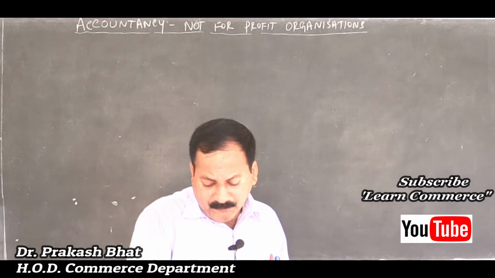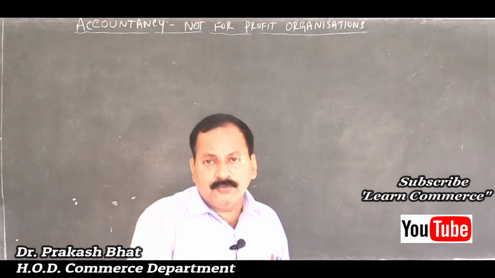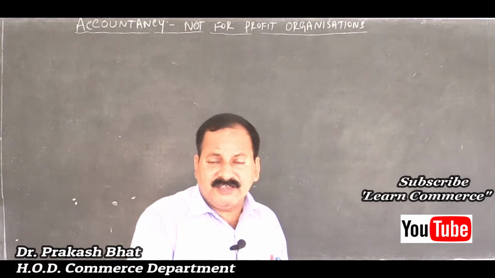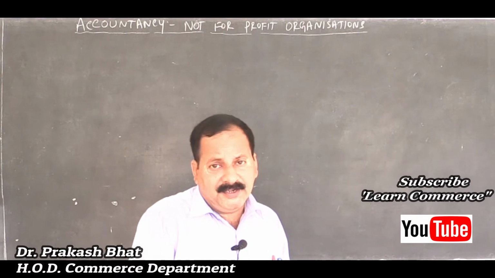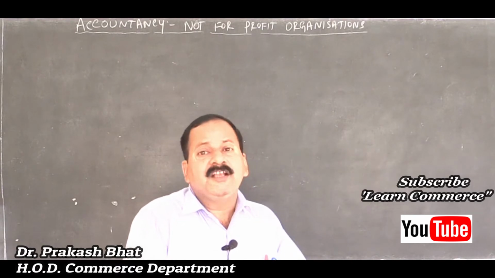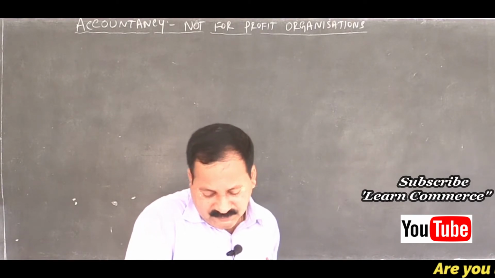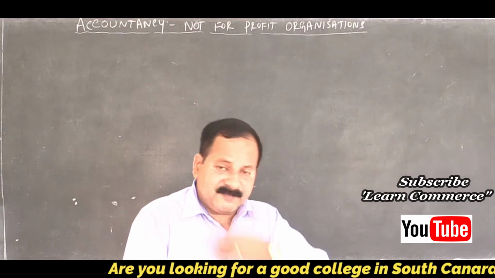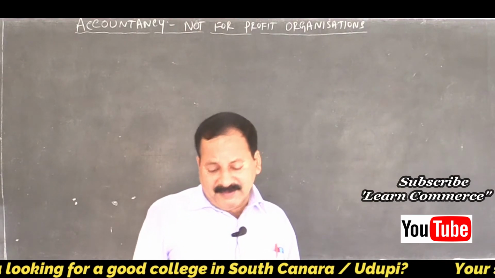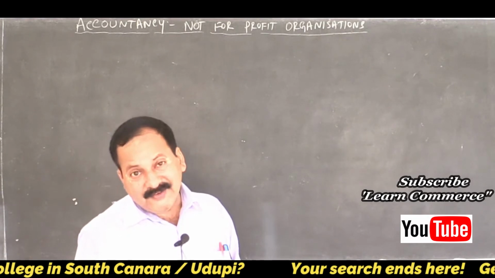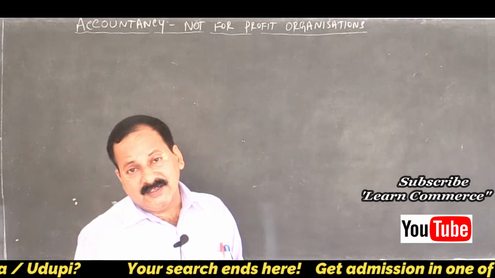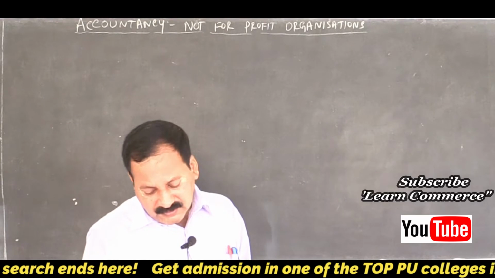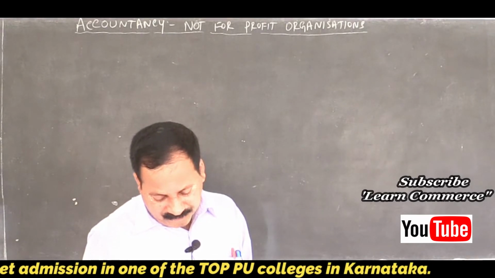Subscription outstanding, it should be shown as an asset, because subscription is an income. Current year subscription outstanding means income receivable, asset. Interest payable, payable always is an expense, isn't it? We are supposed to pay the interest, so it should be shown as a liability in the closing balance sheet.